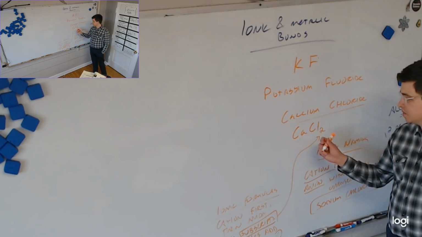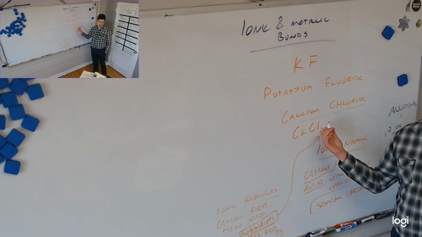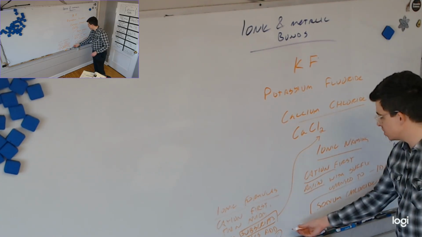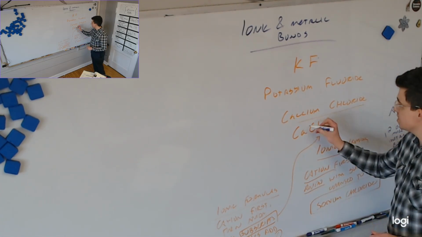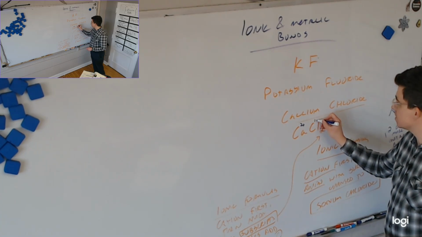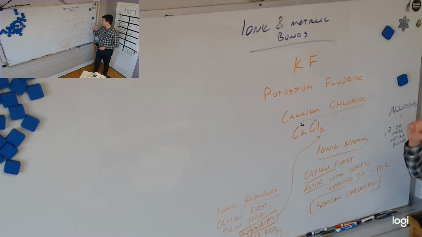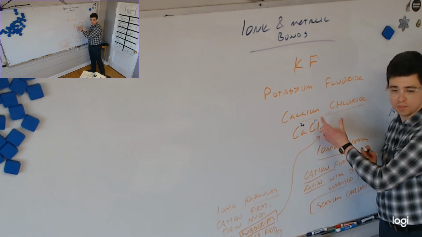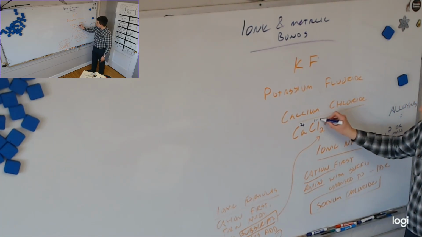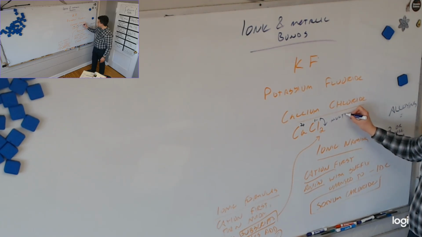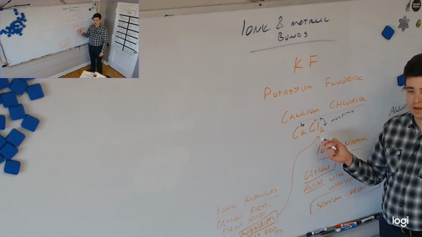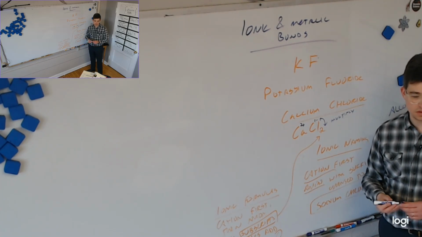What's the charge of the calcium again? I sometimes put the charges above it, or I don't. But if you're working on it, you can put the charges above it. The charge for the calcium is 2 plus. The charge for the chlorine is minus 1, or 1 minus, or just minus. And then we put subscripts that multiply. What mathematical operation do subscripts do? Multiply, always, by the charge. So what's our total charge here? 2 plus 2 minus is 0.